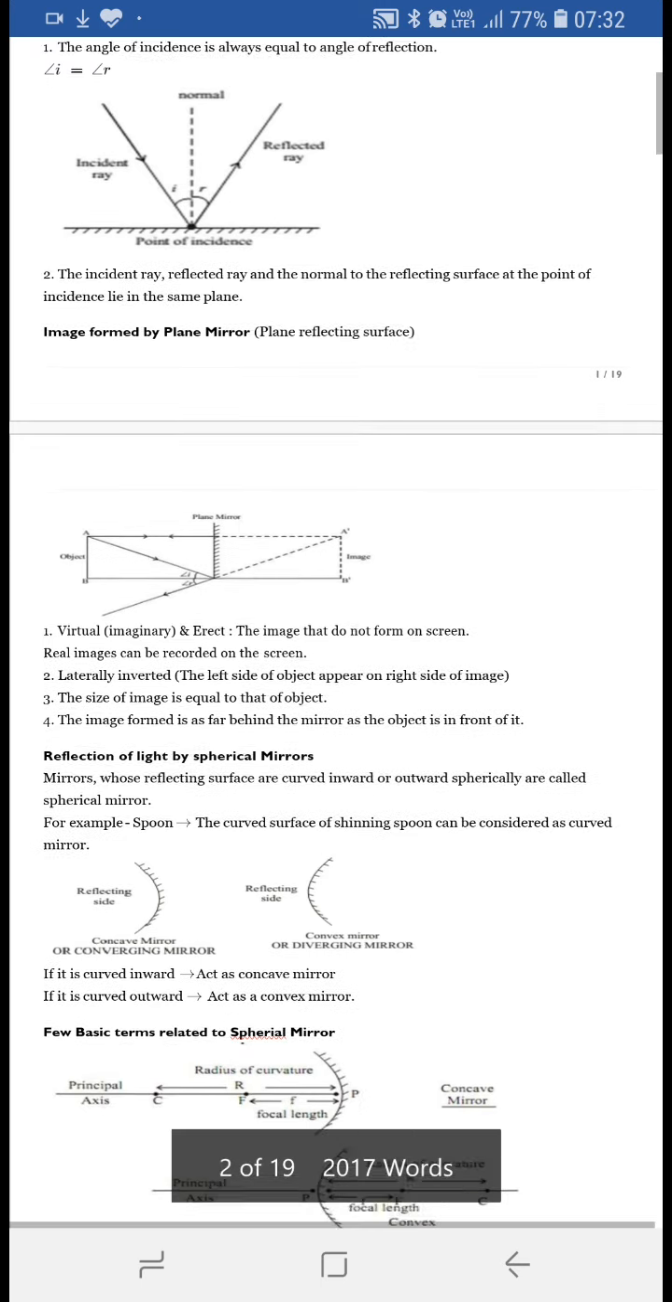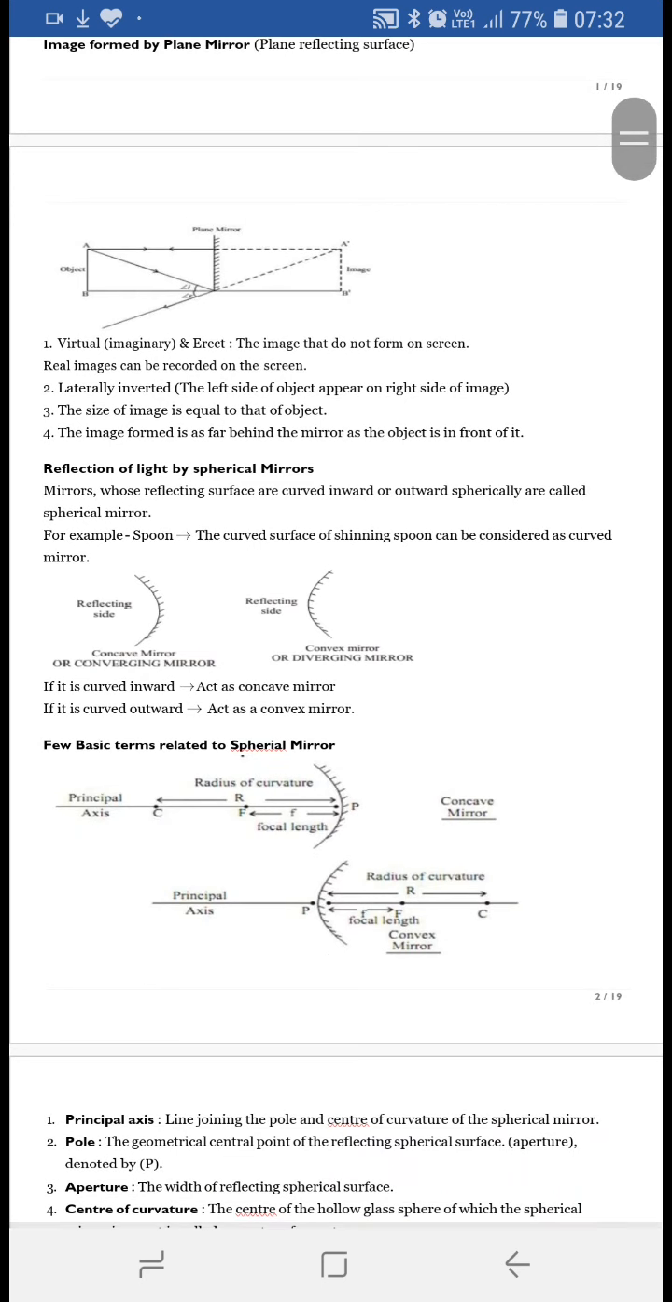Then we will see reflection of light by spherical mirrors. There are two types of spherical mirrors: concave mirror and convex mirror. What are spherical mirrors? When any mirror is curved inward or outward, it is called a spherical mirror. For example, you can take the example of a spoon.